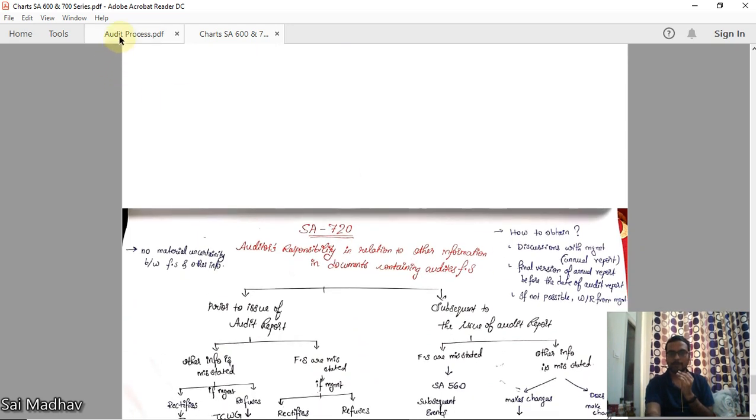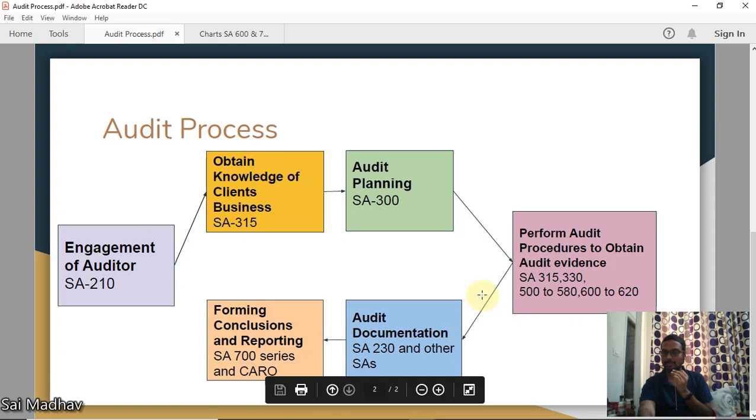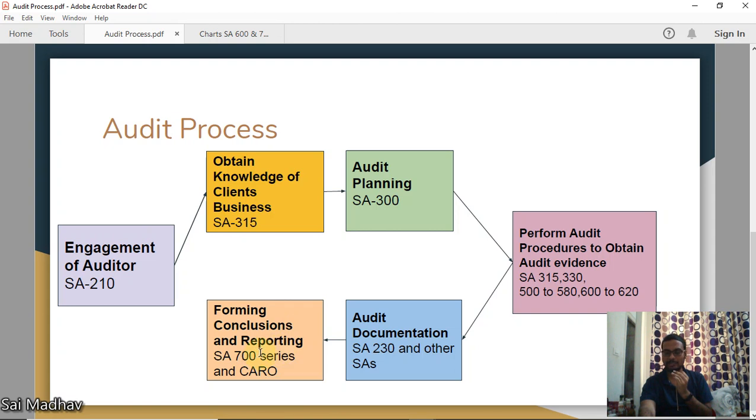In the audit process, finally we have completed every block here. First, engagement of auditor, SA 210, then obtaining knowledge of the client's business as per SA 315. You have to plan the audit as per SA 300, perform audit procedures to obtain audit evidence. Okay, 3 series, 5 series, 6 series. Now, after performing procedures, you will get audit documentation as per SA 230. Then finally, today we have discussed forming conclusions and reporting as per the SA 700 series. So this is the overall audit process, guys.